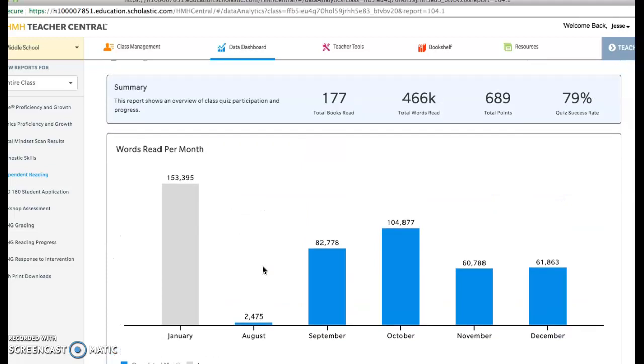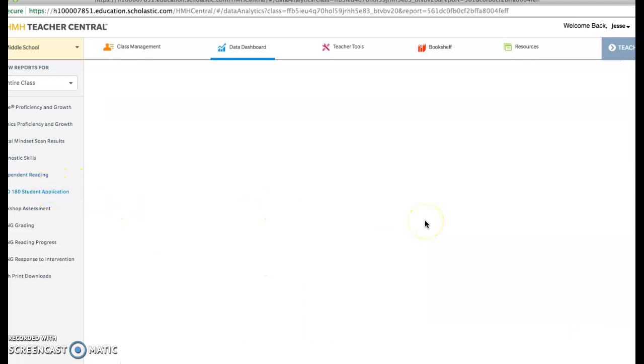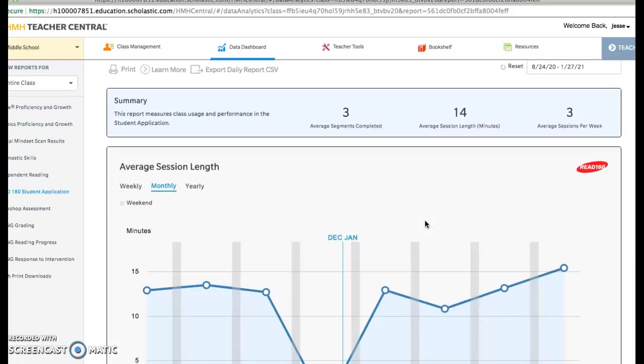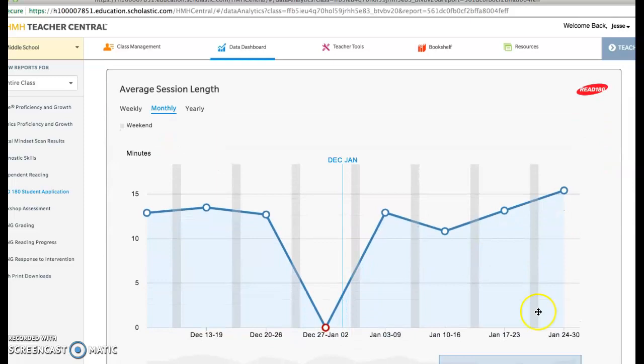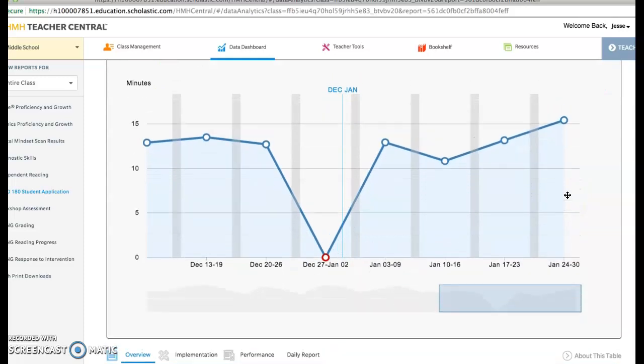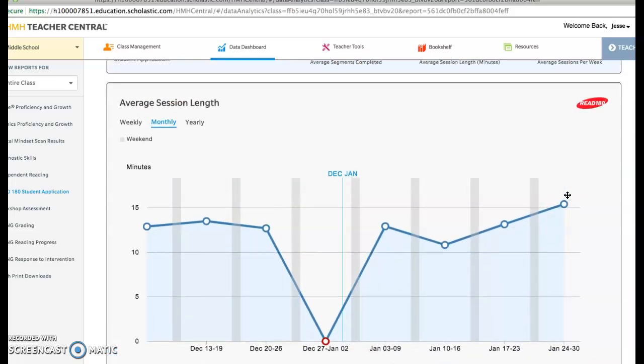But let's make sure that we are getting our time in with that. Read 180 student application. Let's take a look at that really quickly. We're doing pretty well there. January 24th to 30th, we're up there in the 15 to 16 minute range. So good. Let's keep that up. Let's make sure that we're up there in the 15-minute range.